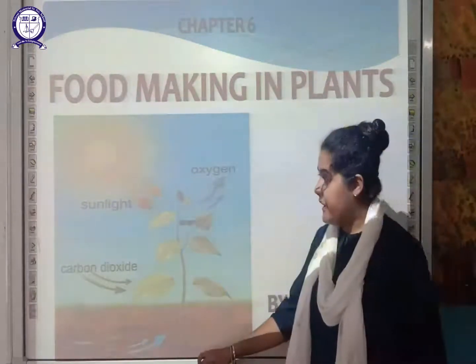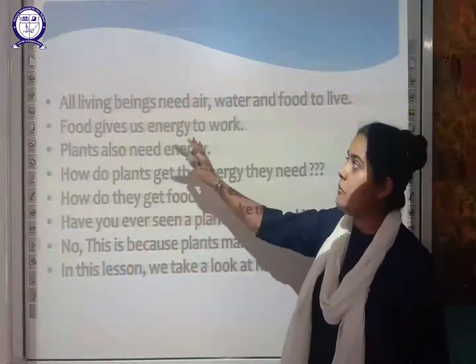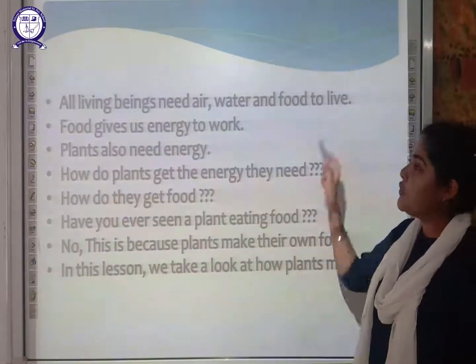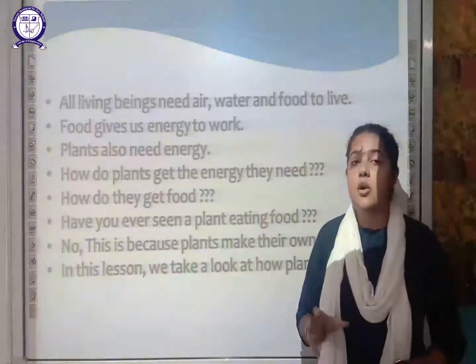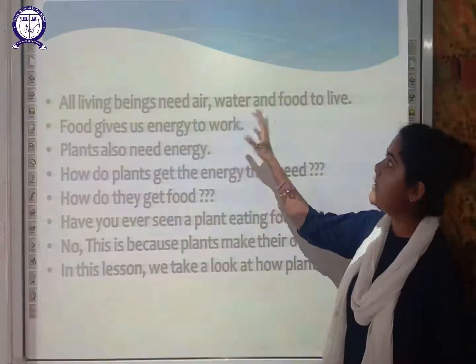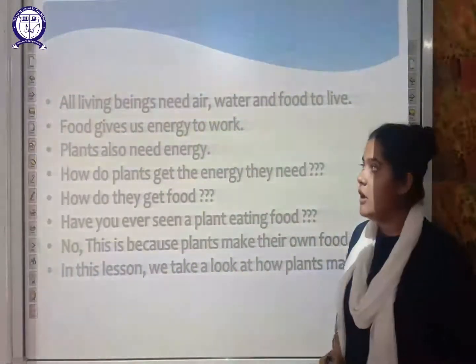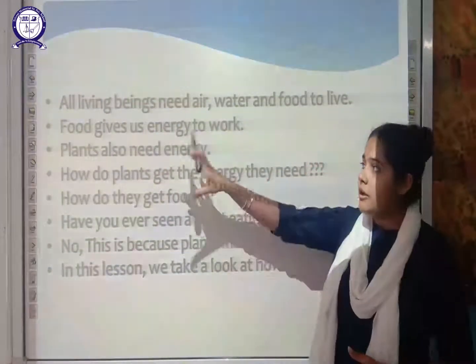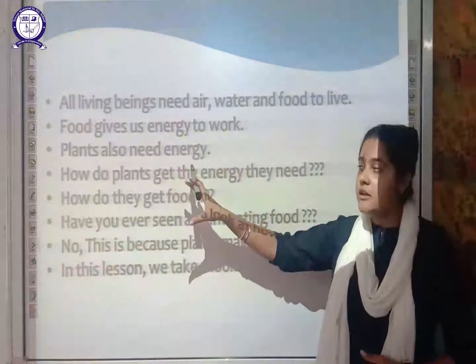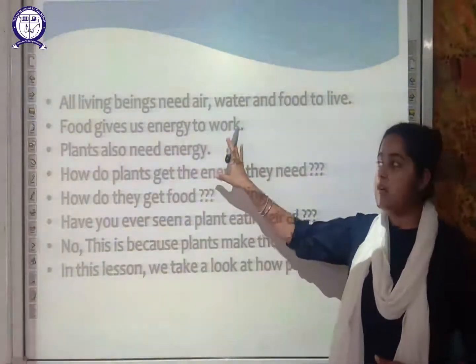Making food in plants. All living beings need air, water and food to live. Plants, human beings and animals all depend on air, water and food in order to survive. Food gives us energy to work. Food is the one thing which is going to provide us energy so that we can perform certain work.